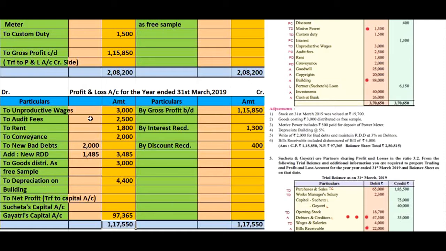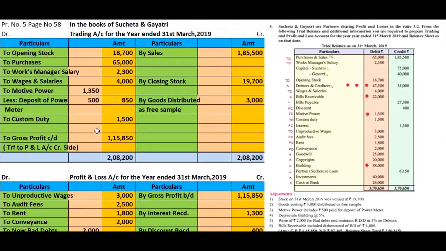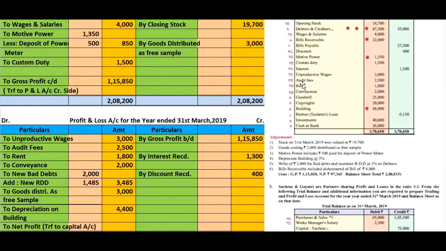If there are productive wages, which are related to the production line and called factory expenses, then you push them into the trading account debit side. Here it is given as unproductive wages rupees 3000, and hence we post them into the profit and loss account debit side rupees 3000.